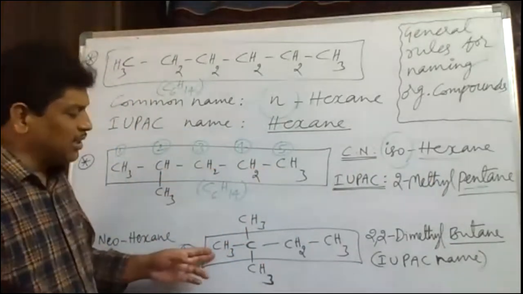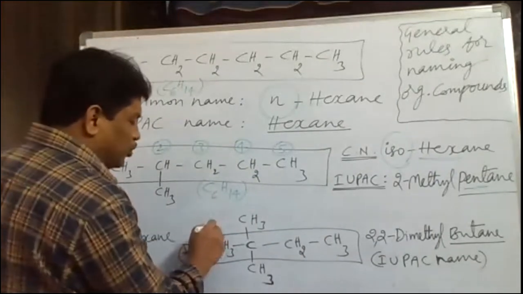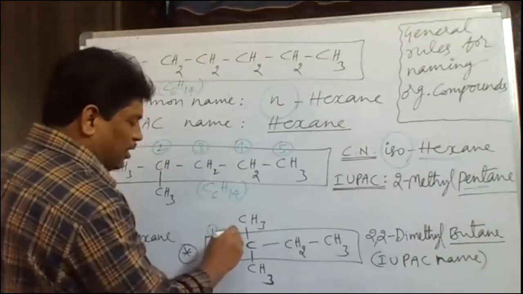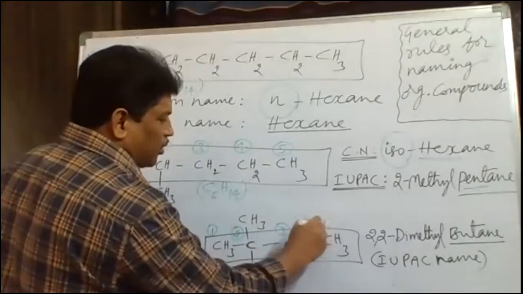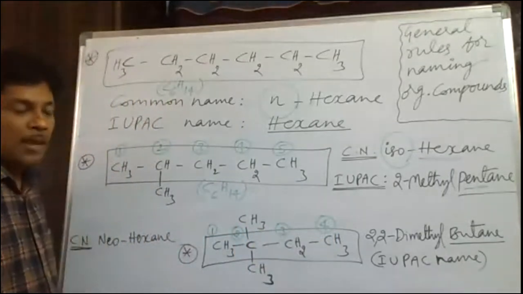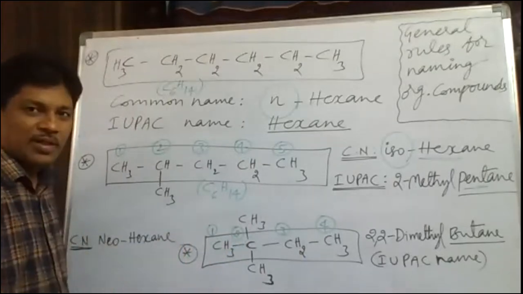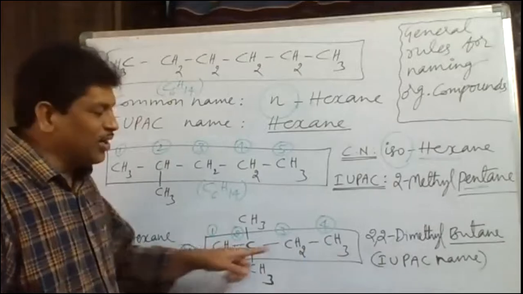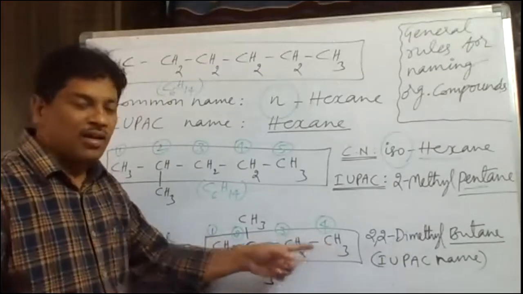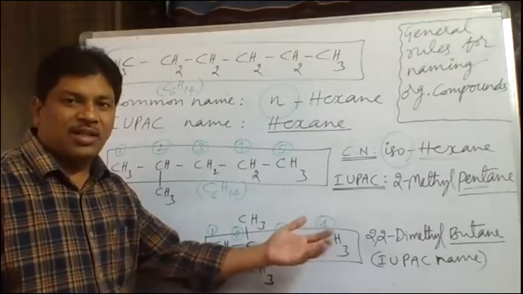Here also, after selecting the parent chain, while giving numbering, number 1 should start from this carbon, first carbon and second carbon, third carbon and fourth carbon. So 4 carbons are there here. Now on which carbon are 2 branches there? On the second carbon. In the normal thing, this is 1 terminal carbon, and this is also a terminal carbon, nothing but the last carbon.